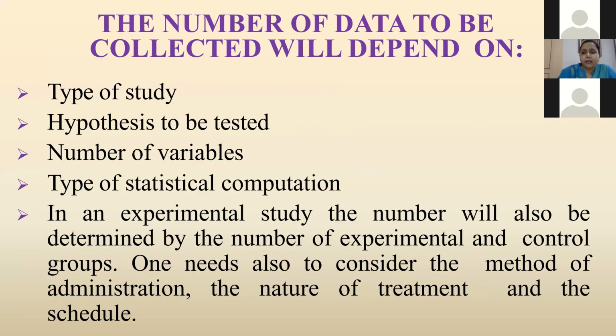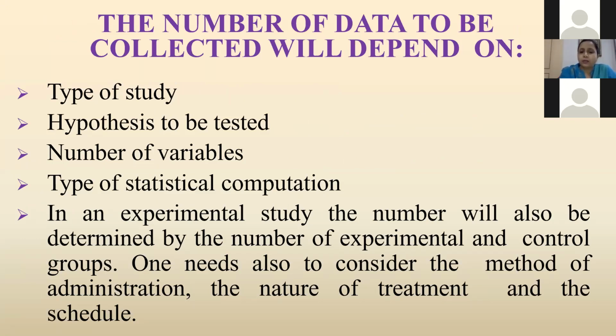The number of data to be collected will depend on the type of study, the hypothesis to be tested, the number of variables, and the type of statistical computation. In an experimental study, the number will also be determined by the number of experimental and control groups.